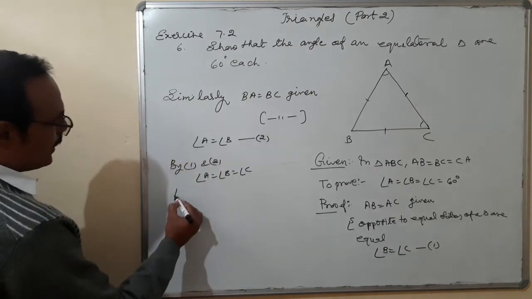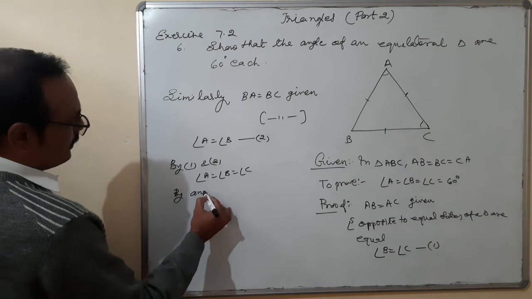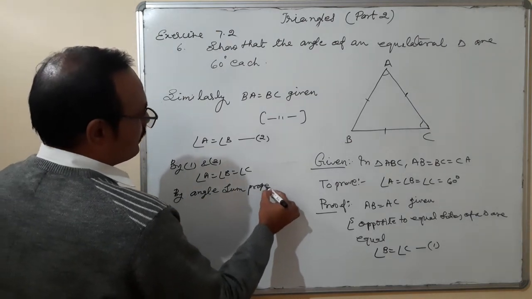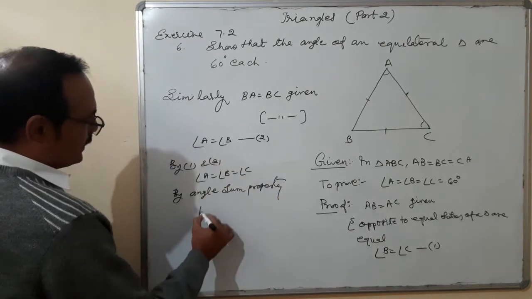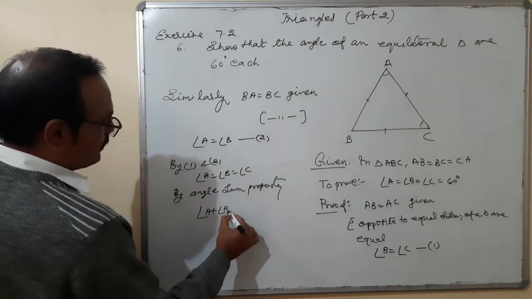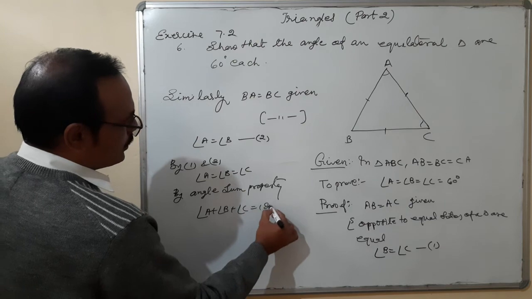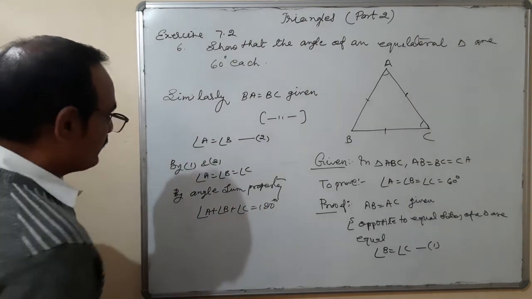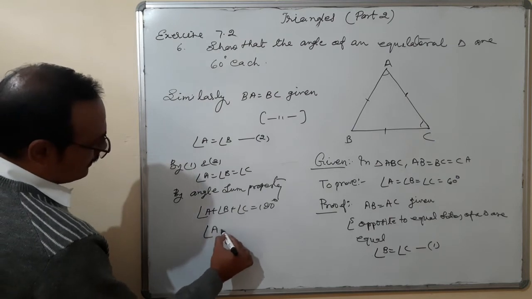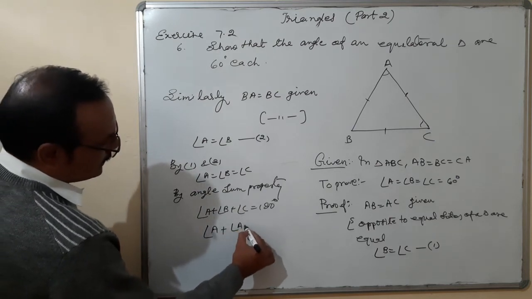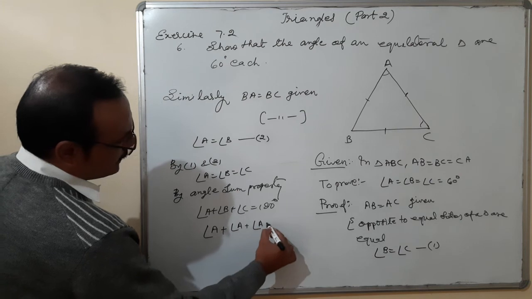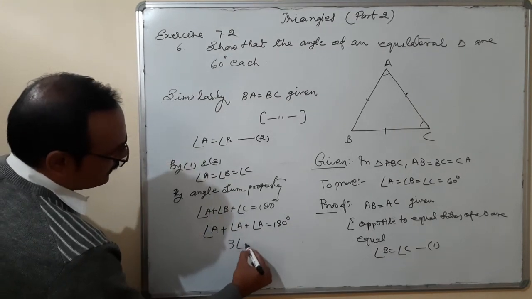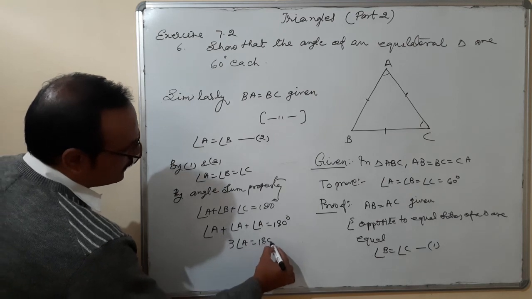And by angle sum property, angle A plus angle B plus angle C is equal to 180 degree. Because all three angles are equal, in place of B I may write angle A, and in place of C I can write angle A, so A plus A plus A, 3A is equal to 180.